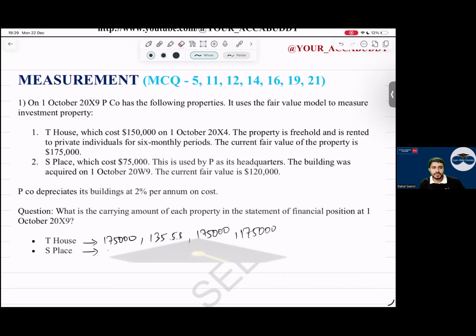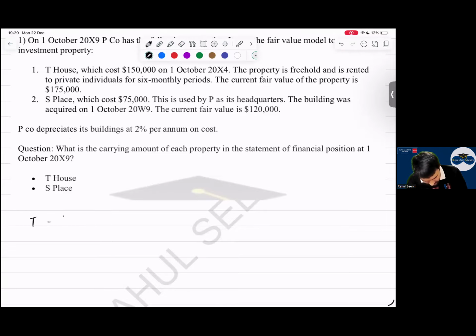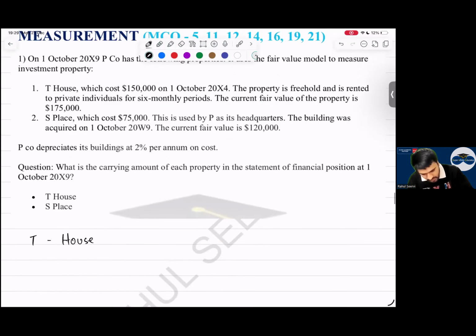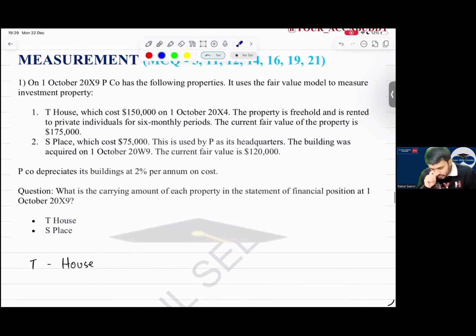Let us do this question now. The tea house. On 1st October 20X9, P has the following property. It uses the fair value model to measure the investment property.